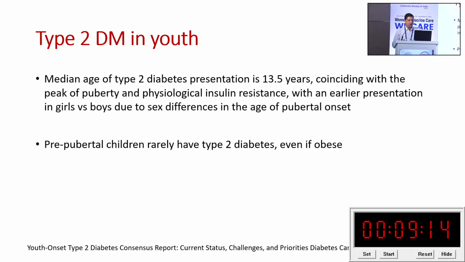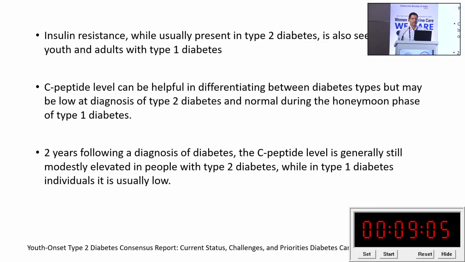So that is the significance. And the majority of the time, despite obesity in childhood, type 2 diabetes below 10 years is not found in any of these studies. Again, insulin resistance, which classically is present in type 2 diabetes, is also seen in some of the youth onset type 2 diabetic patients, and also in type 1 patients.